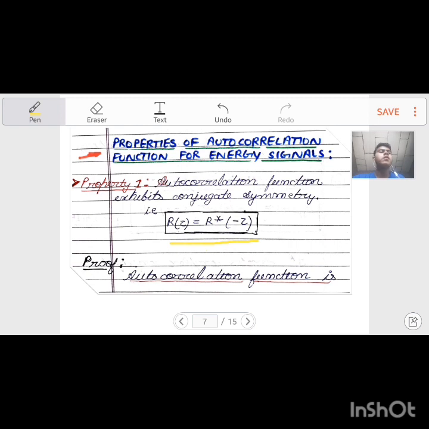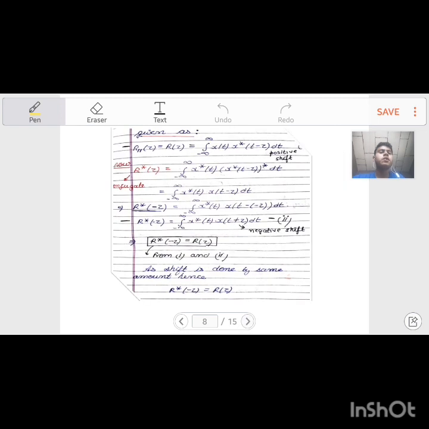The proof: we know that the mathematical expression for the autocorrelation function is given as r11(tau), r(tau) equals the integral from minus infinity to infinity of x(t) x conjugate (t minus tau) dt. Now I am taking the conjugate of this marked equation.